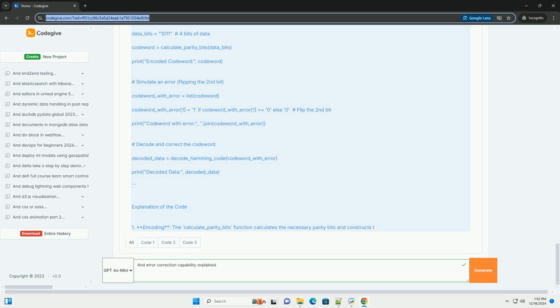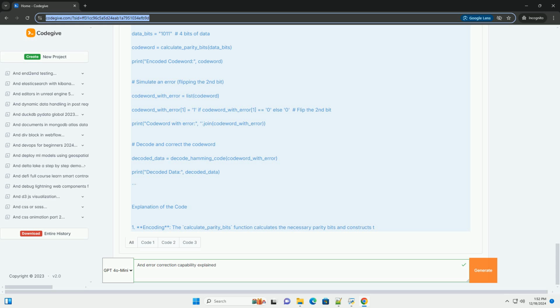Fill the data bits into the code word. j = 0. For i in range(1, len(code_word) + 1): if i == 2**j: j += 1, else: code_word[i - 1] = data_bits[i - j - 1].